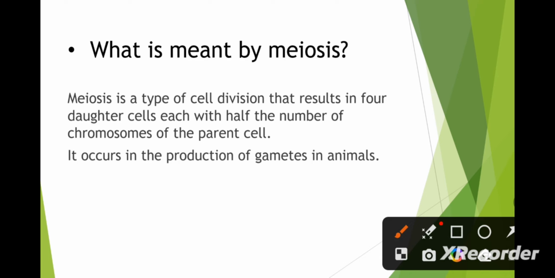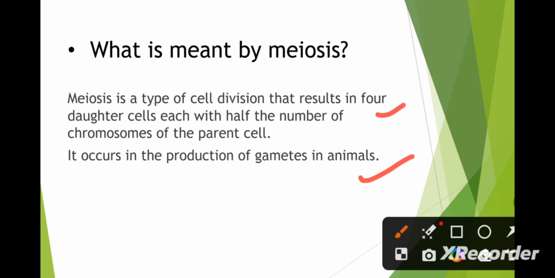So meiosis is a type of cell division that results in four daughter cells, each with half the chromosomes of the parent cell. It occurs in the production of gametes in animals. As I have said earlier, it is of significance in all sexually reproducing organisms because during gamete formation, the chromosome number has to reduce to half, because after fertilization we get a diploid zygote.